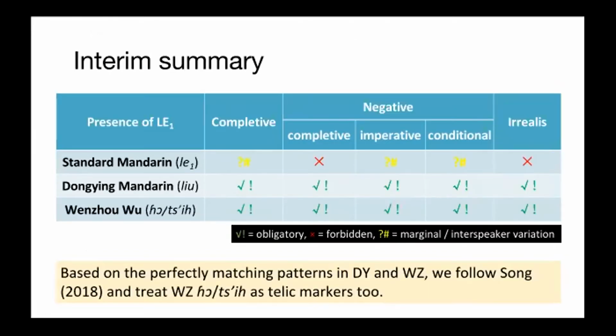So now we arrive at an interim summary of the presence of the post-VR particles in the three dialects. That is, the one in STM, Leo in DY, and O and C in WZ. As we can see from the table, DY and WZ share the same pattern, which is rather different from that in STM. Therefore, we follow Song's 2018 argument and treat WZ post-VR particles as telic markers as well.